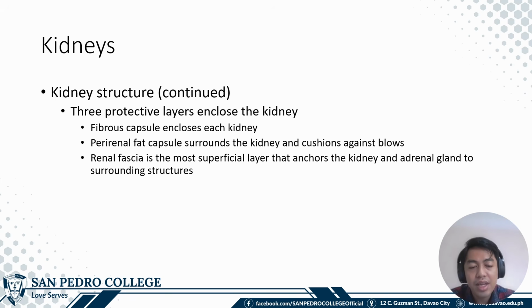Now, the structure of the kidney is surrounded by three layers. The innermost layer is the fibrous capsule, followed by the perirenal fat capsule, then the renal fascia, which is the outermost or most superficial layer.